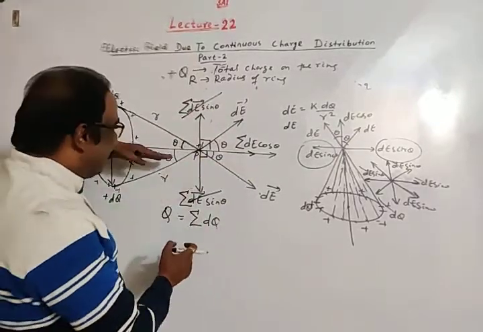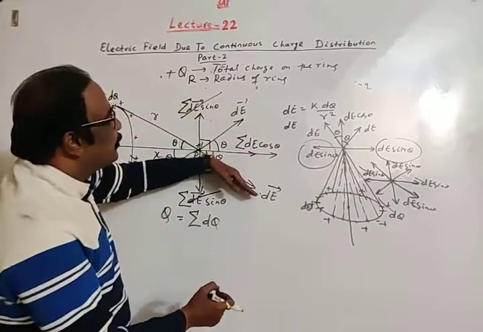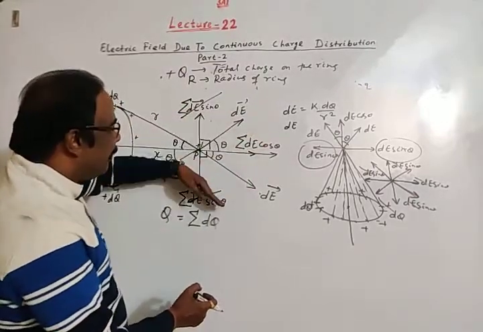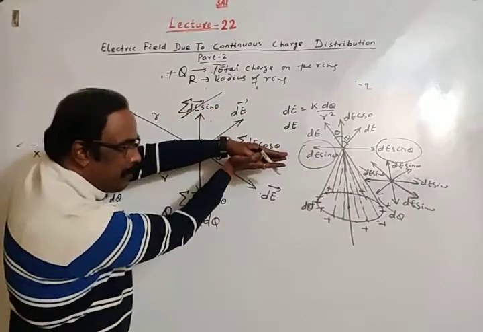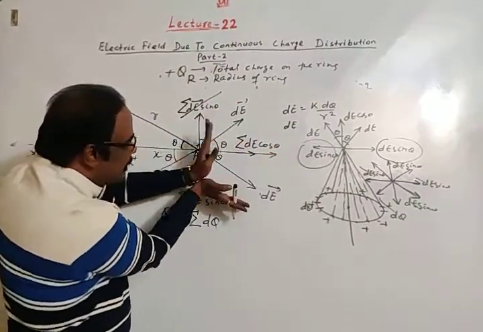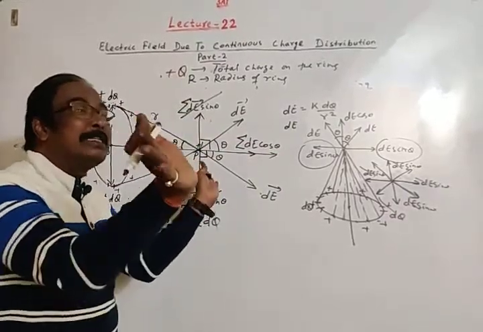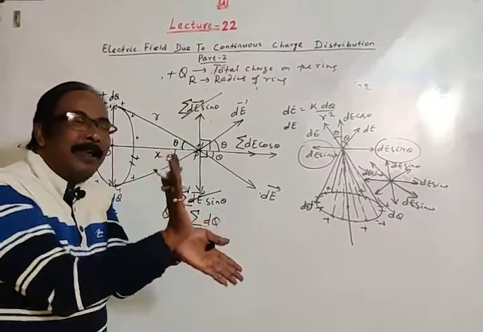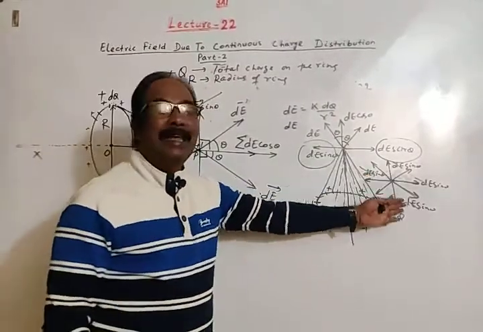Okay, dE cos theta, dE sin theta. We get the sum of dE cos theta along the x-axis, while along all directions the dE sin theta components will cancel each other.